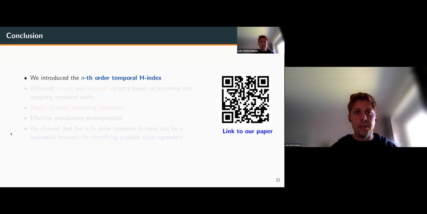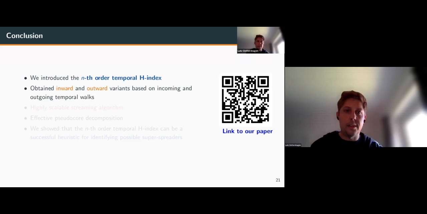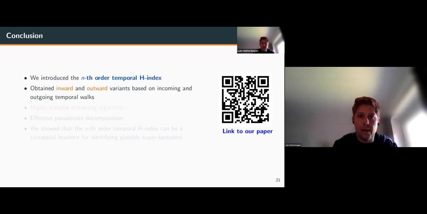Okay, in conclusion, we adapted the nth order temporal H index, and we obtained 2 variants. In this talk, I focus mainly on the outward variant, which uses the outgoing temporal walks. However, we can symmetrically define an inward variant, which uses incoming temporal walks at each node. This way, we can rank the nodes by their ability to obtain information in the network.